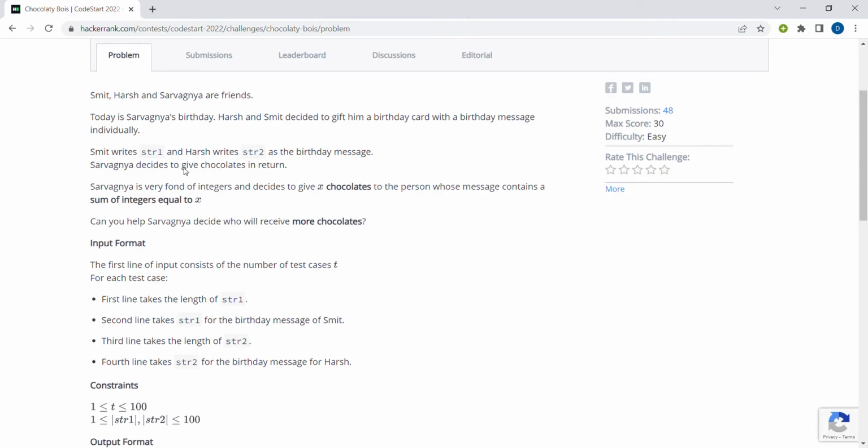So Smith and Harsh both will write some strings as the birthday message. In that string there might be some integers. So Sarvagna has decided that he will give X chocolates to each person. And what will this X be? It will be the sum of integers in their respective messages. So we have to find who will receive more chocolates.